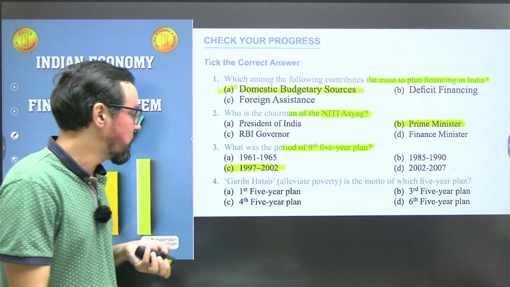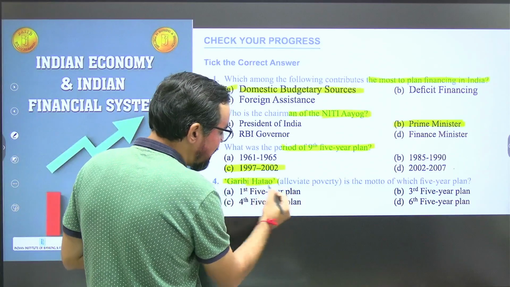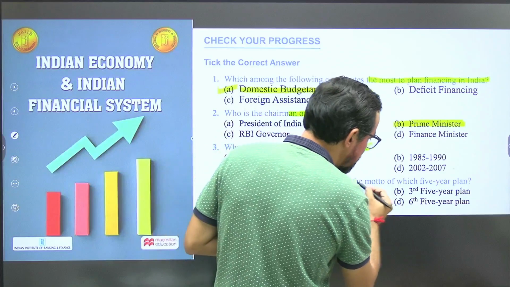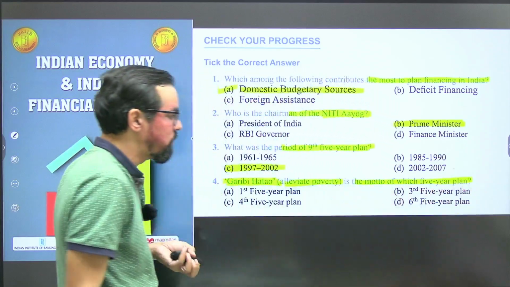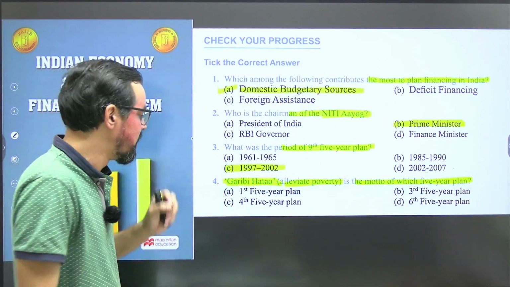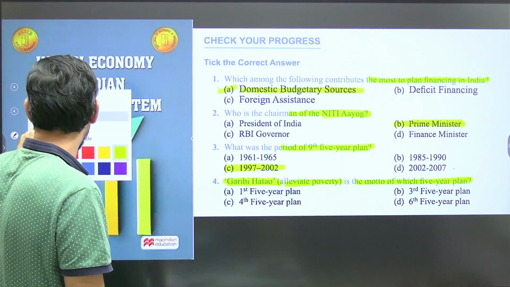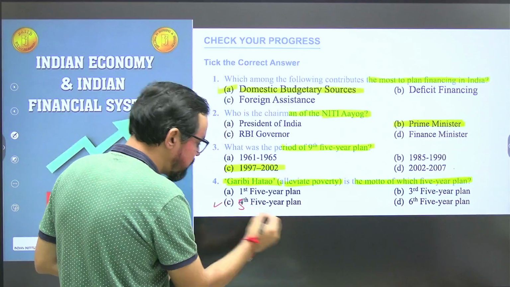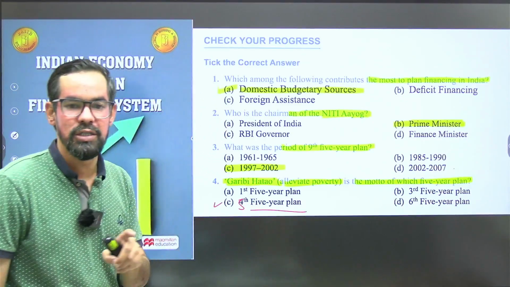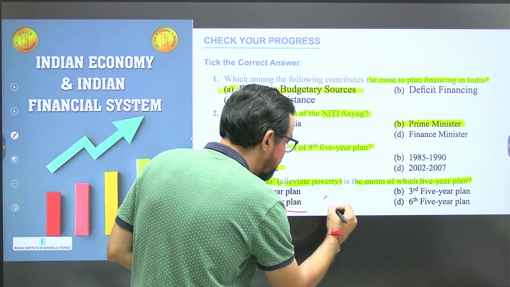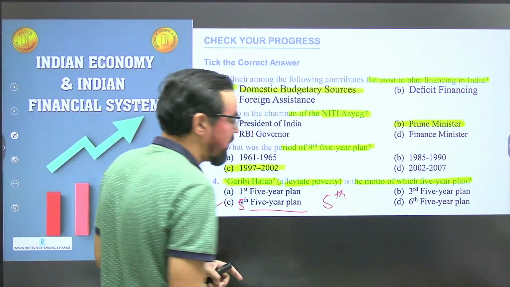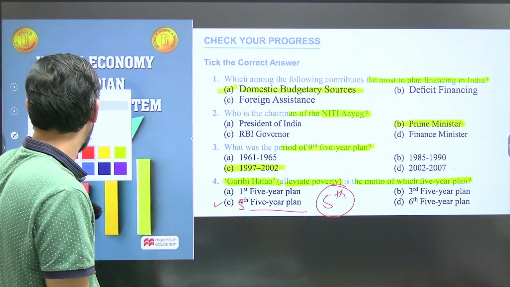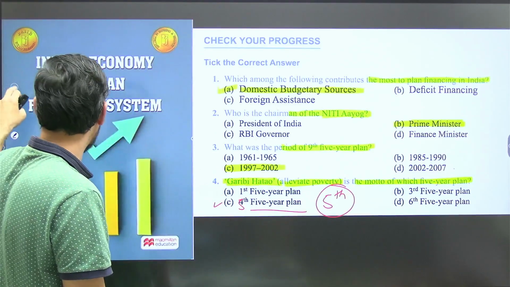Okay, next one: Garibi Hatao, poverty elimination, was the motto of which 5-year plan? It was part of the fifth 5-year plan. Sorry, I guess they made some mistake in this one, so it should be fifth. If it is fifth, your answer will be option C. It was part of the fifth 5-year plan, and it was launched by Indira Gandhi ji. So they came up with this particular idea. The fifth 5-year plan will be the correct answer.